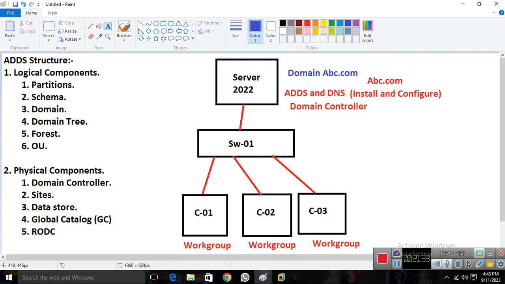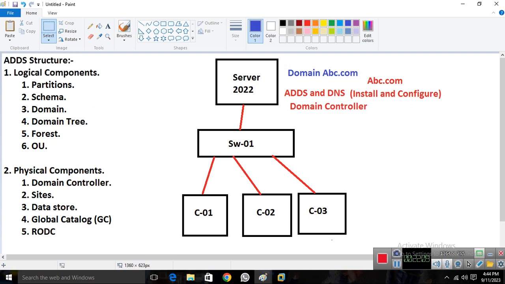Now you can see that your client still remains in the workgroup. So what we need to do is simply add all the clients to the abc.com domain. Once I did this, the workgroup also changes to domain. Now these clients are also not running in the workgroup; they are running in the domain.